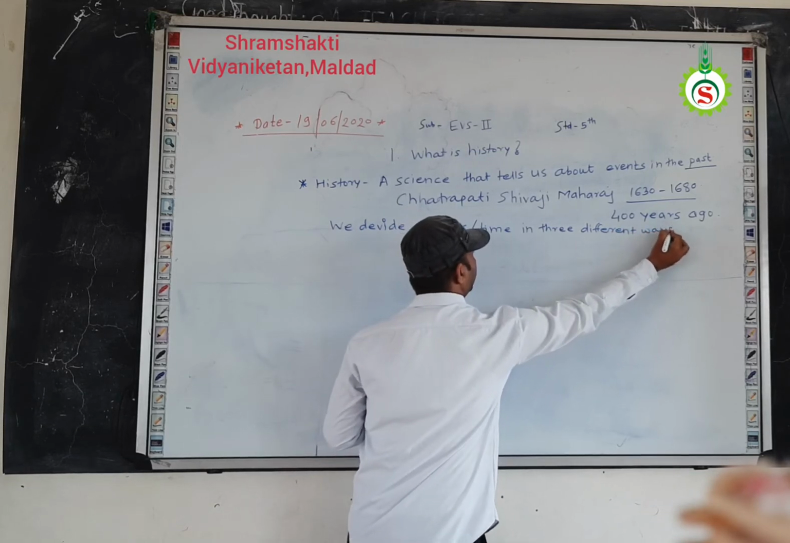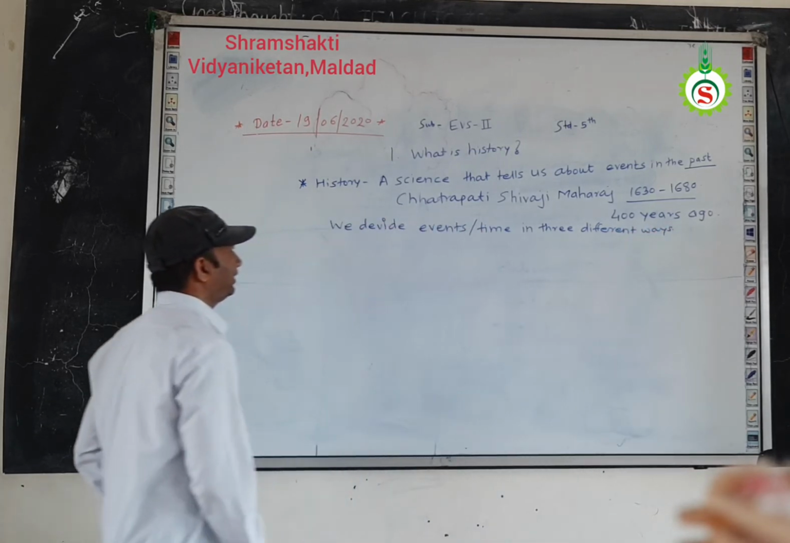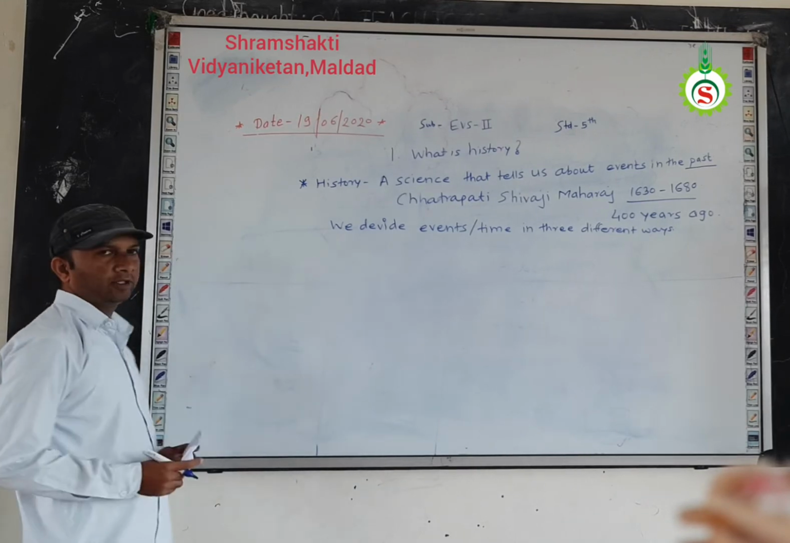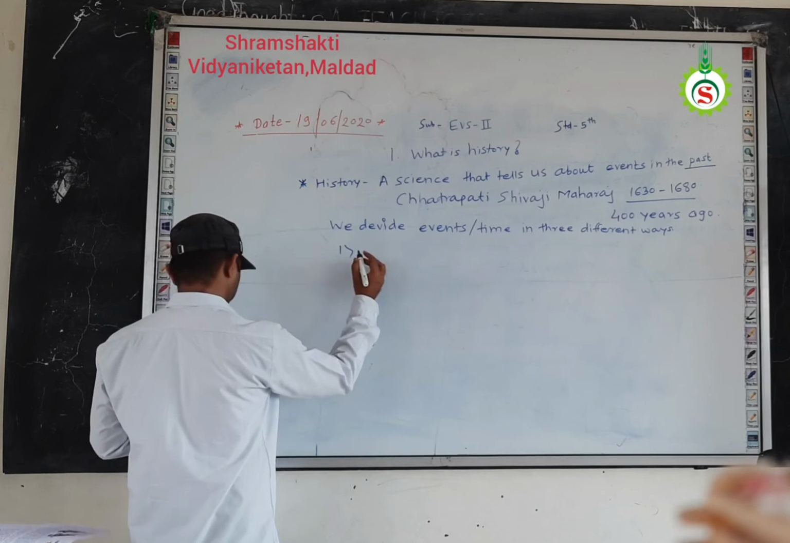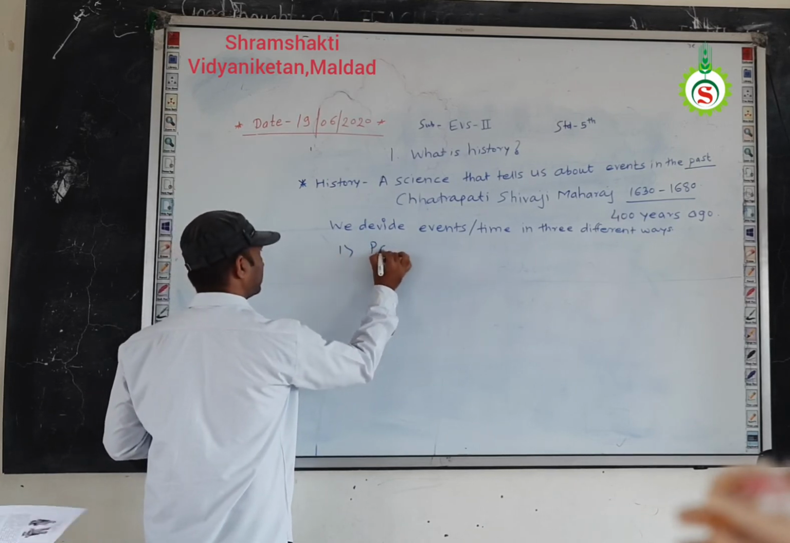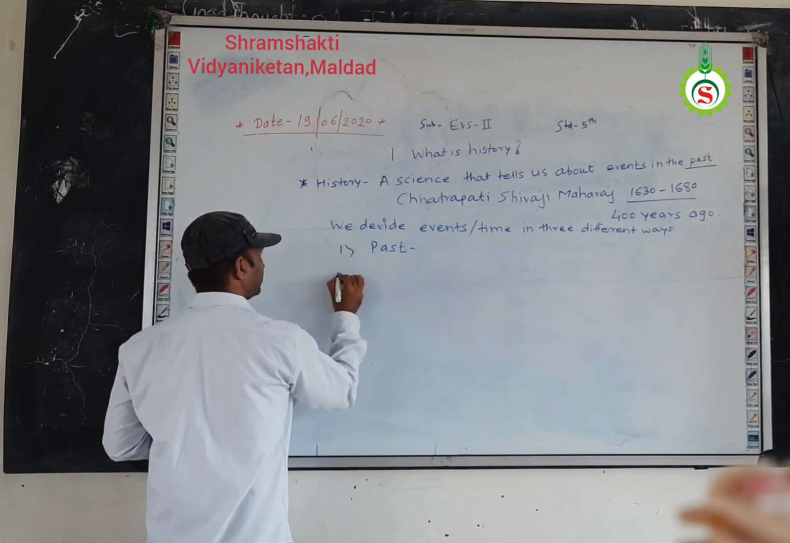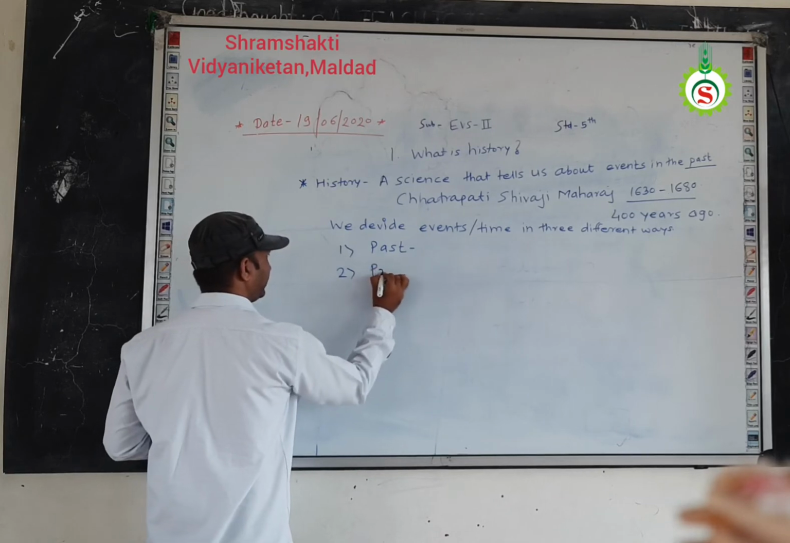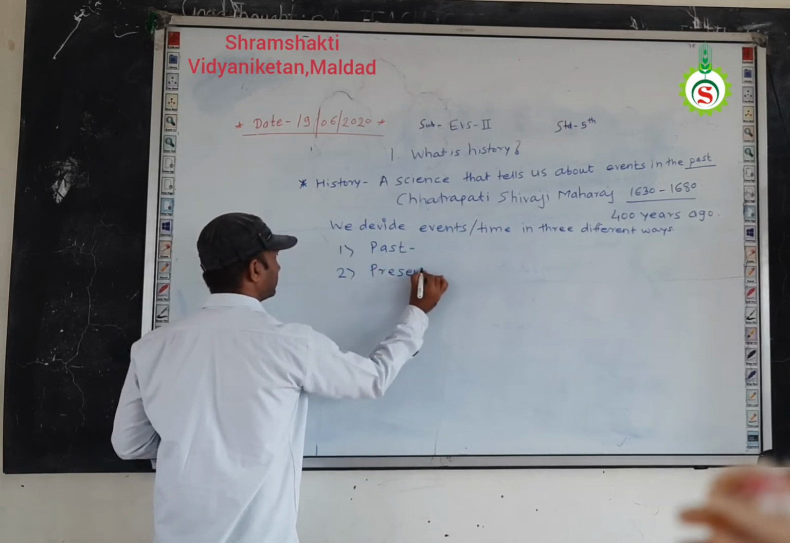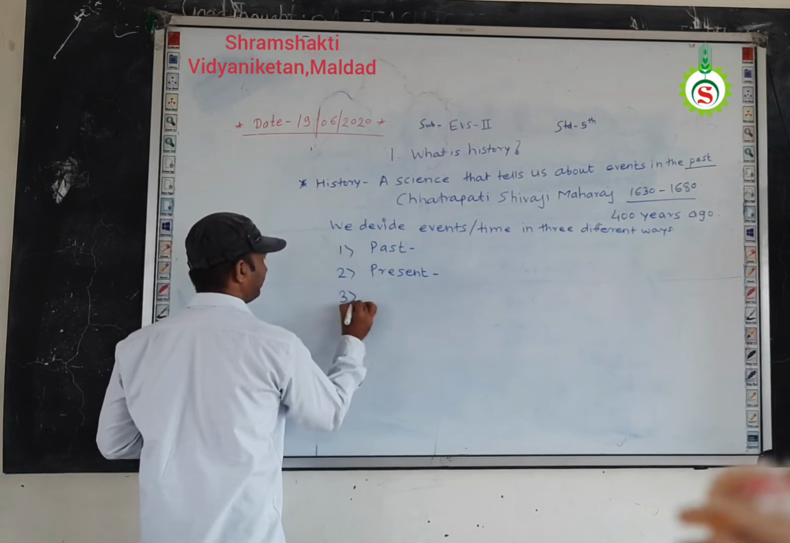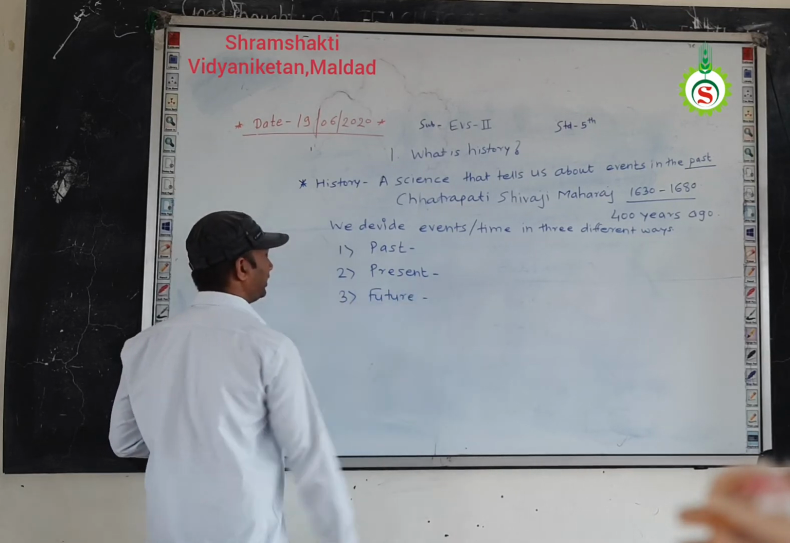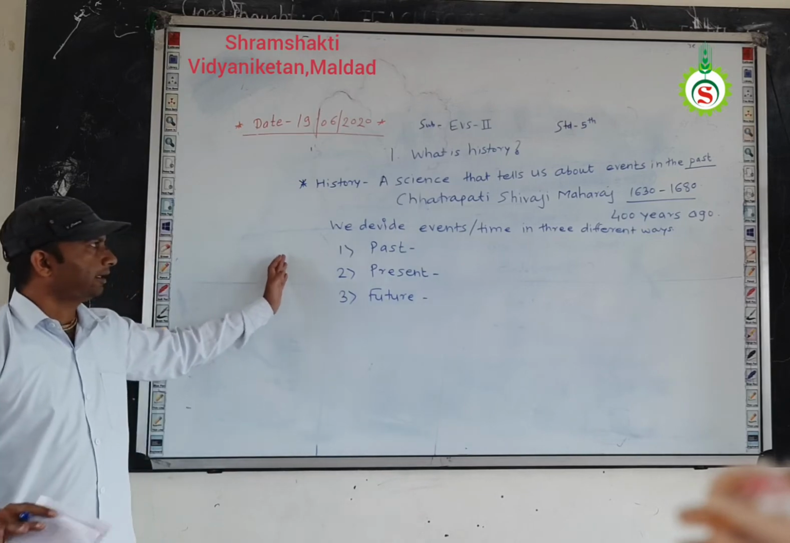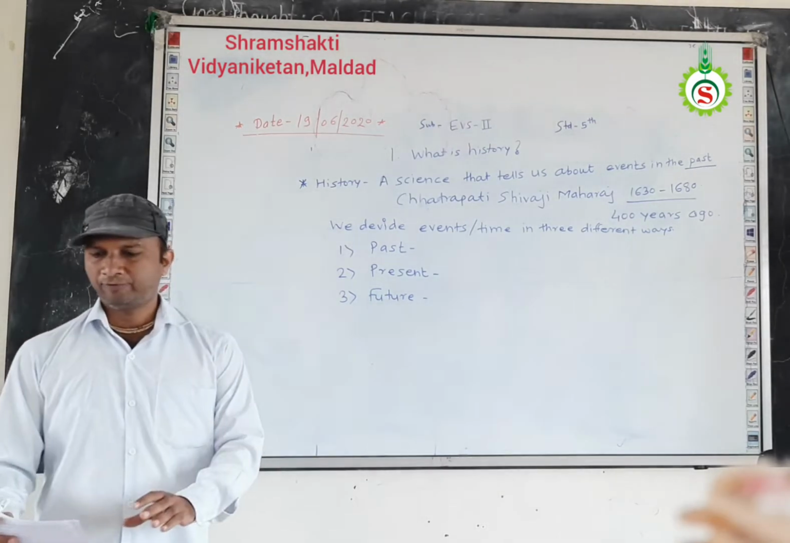In three different ways. Okay, which are the three different ways to know about the events? First one is past, then second one is present, and third one is future. Okay, any event having these three ways: past, present and future.